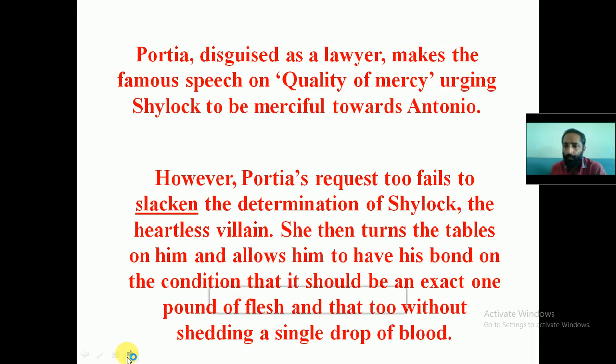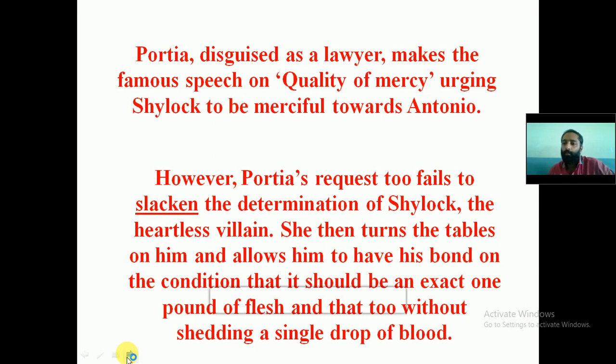So, our Portia gave a beautiful speech, but it was of no use. She failed to change the decision of Shylock. Then what happens? Then we will see the intelligence of Portia. She then turns the tables on him and allows him to have his bond on the condition that it should be an exact 1 pound of flesh, and that too without shedding a single drop of blood.